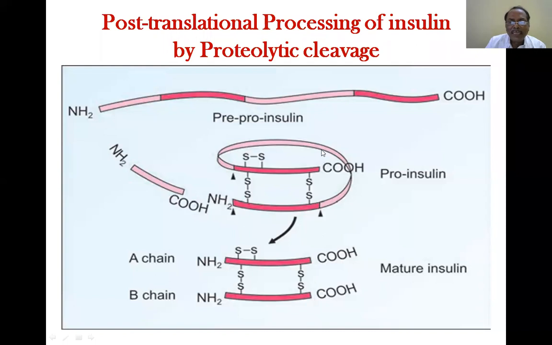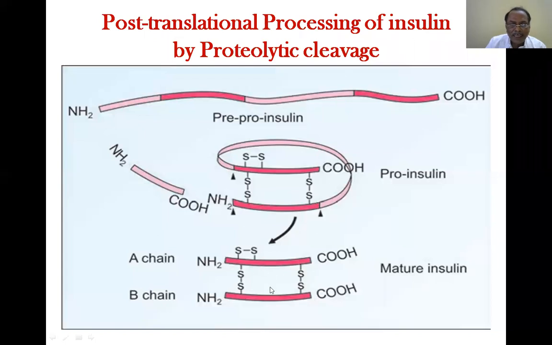Then the C-peptide is released out. So from pro-insulin, the C-peptide goes out, and the remaining two polypeptide chains are linked by disulfide linkages.